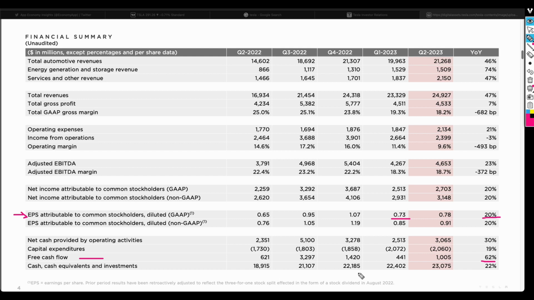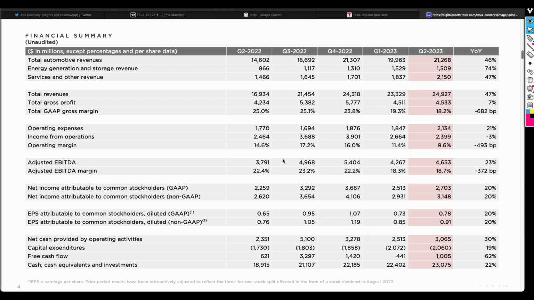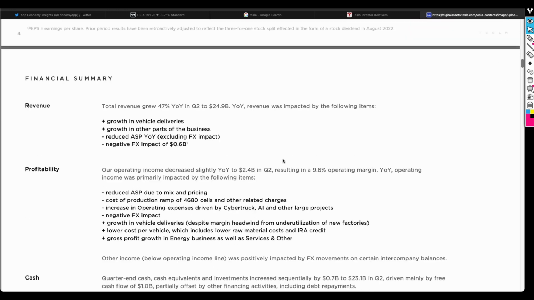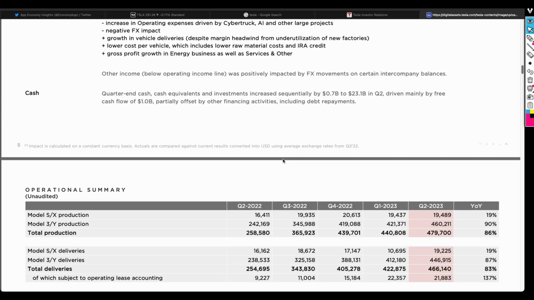You can see that the cash, in terms of quarter on quarter, it increased from 22.4 billion to 23 billion, and then year on year it increased by 28% from 19 billion to 23 billion. So again, these are all good numbers. It's something that excites me. As a shareholder of Tesla, I do have a position on Tesla, so I'm happy with the numbers that I see.